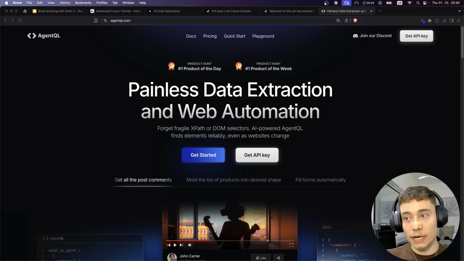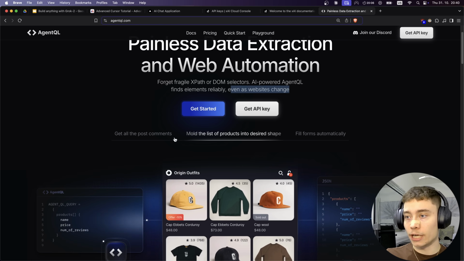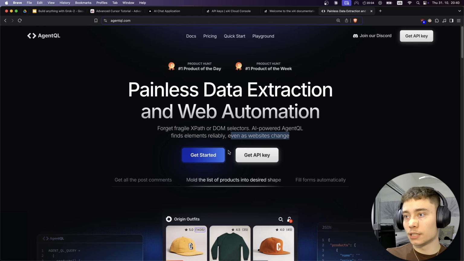You can obviously use Firecrawl, which is great, but it cannot get to all websites. Firecrawl is amazing for only easy to scrape websites. When it gets more complicated, right, when they have some protection against scraping, maybe AgentQL might be the answer, okay? So anyways, let's get started. We need an API key. Let's click on that, get API key.